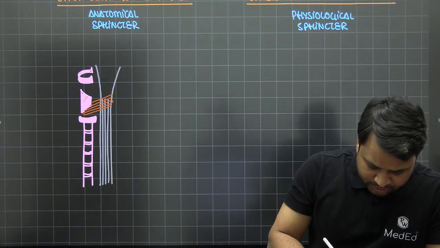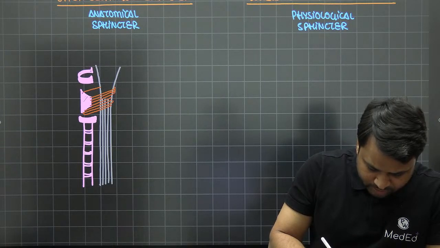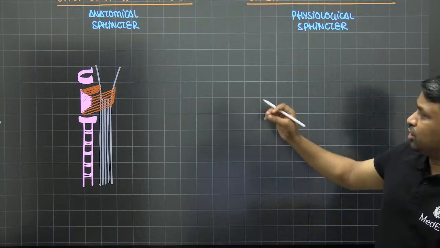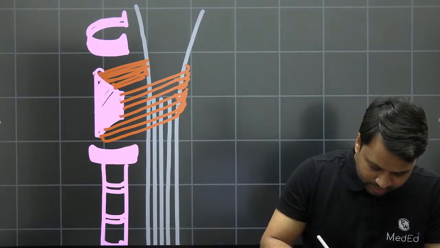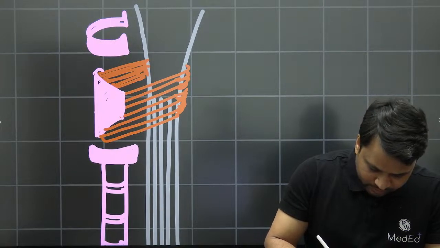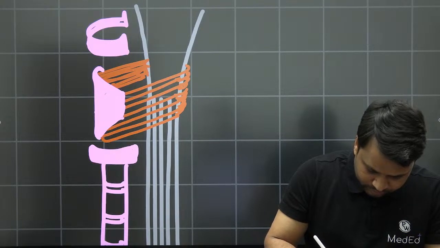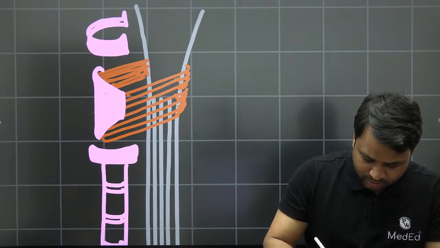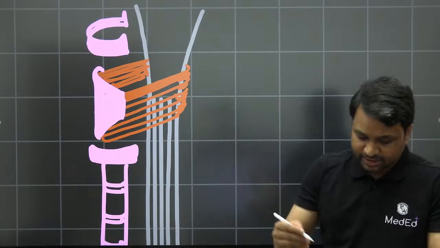It grips it, and it comes back and attaches onto the other side of the thyroid cartilage, like a circular component.